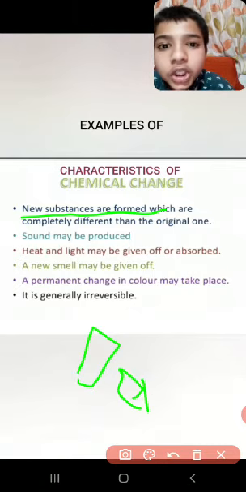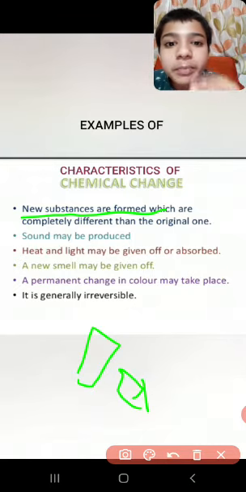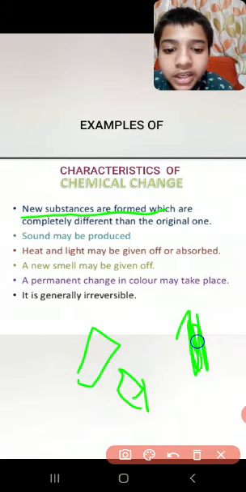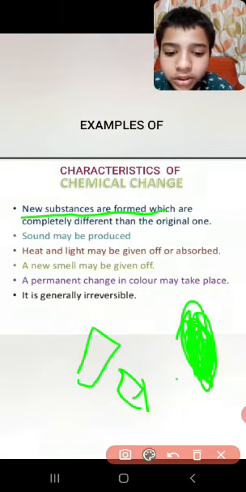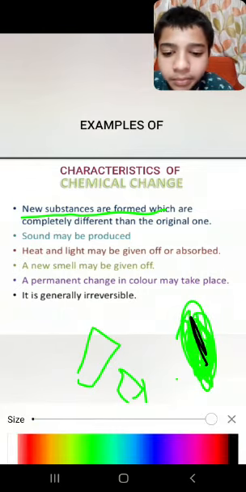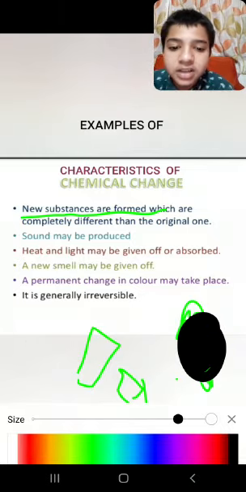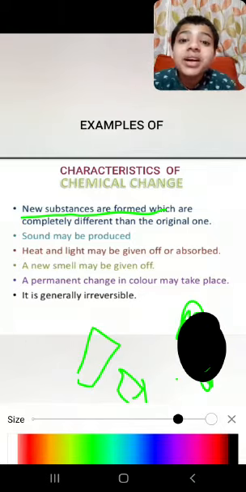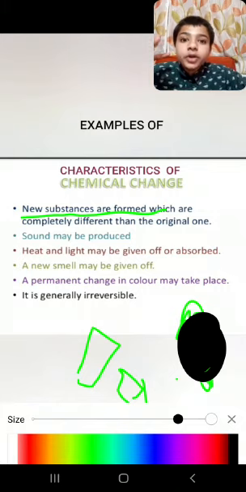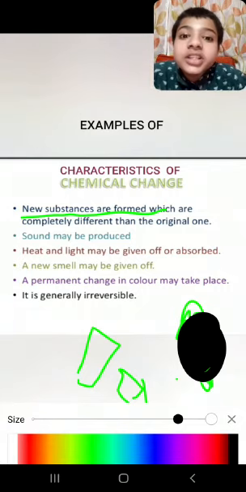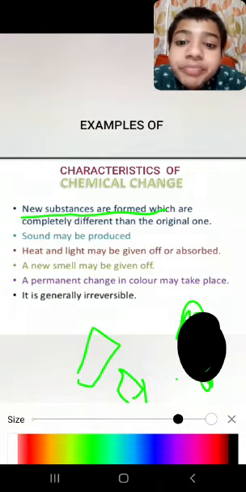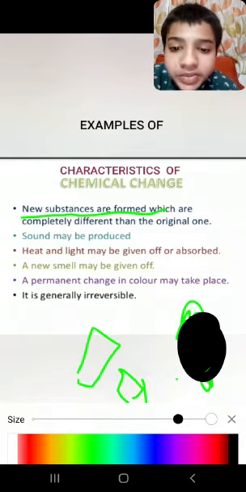When you burn it, you will observe that it became ash, black in color. The color changes, no? Black in color. It became ash. That means a new substance is formed from paper to ash. Again, it is not paper, it is different. That is called chemical change, and here a new substance is formed.